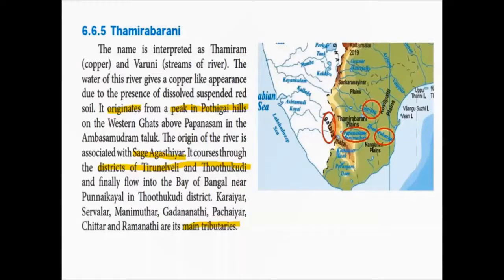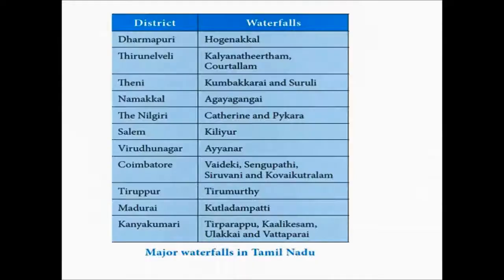The river Tamarabarni, after flowing through the districts of Tirunelveli and Thoothukudi, finally ends in Bay of Bengal in a place called Punnaikayal in Thoothukudi district. Karayar, Servalar, Manimuttar, Gandhanadi, Pachayar, Chittar and Ramanadi are its main tributaries.